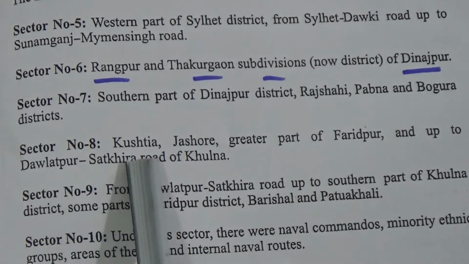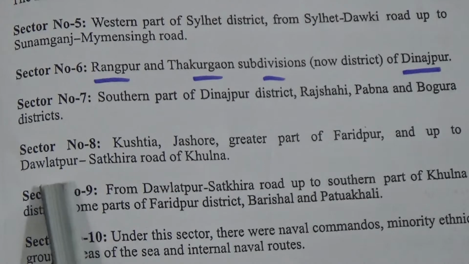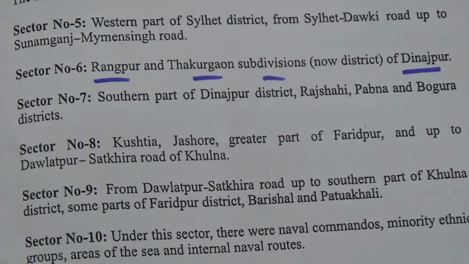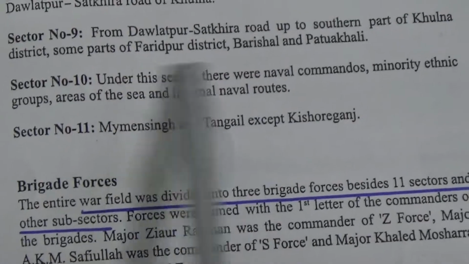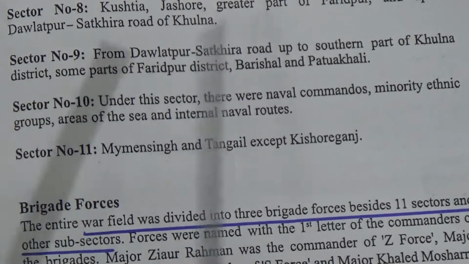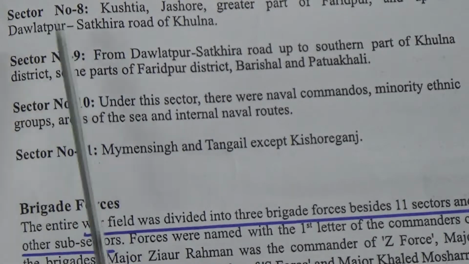Then sector 8: Kushtia, Jessore, the greater part of Faridpur, and up to the Daulatpur-Satkhira road in Khulna. Then sector 9: from the Daulatpur-Satkhira road up to the southern part of Khulna district, some parts of Faridpur district, Barishal and Patuakhali. This is also the southern part of Bangladesh.